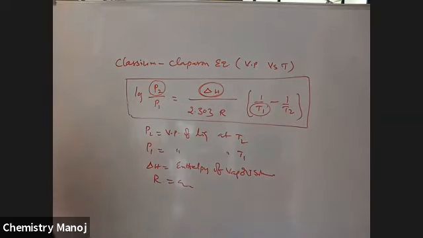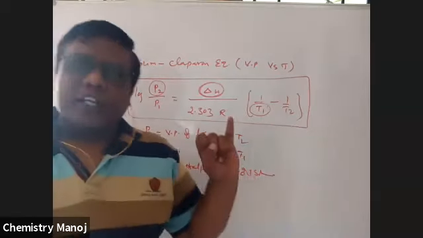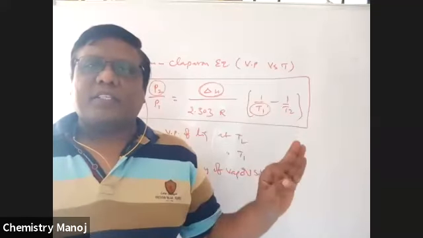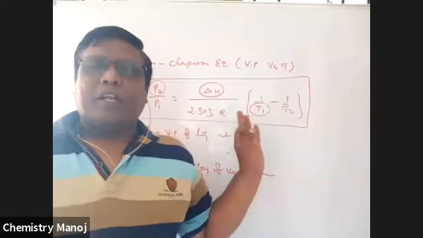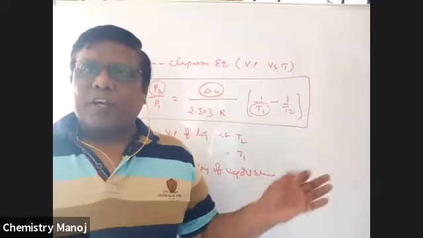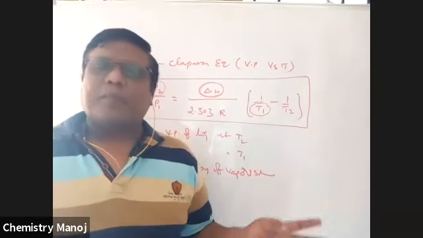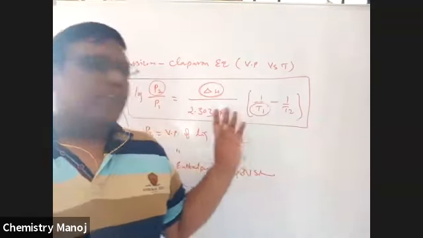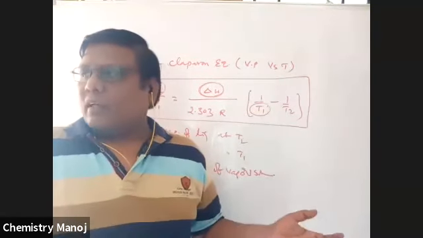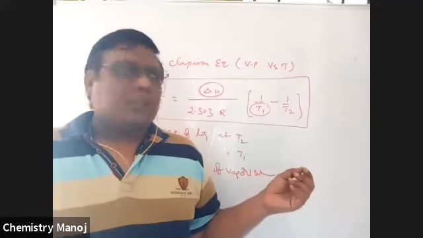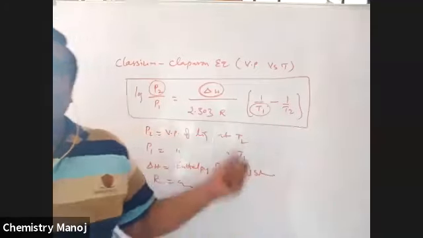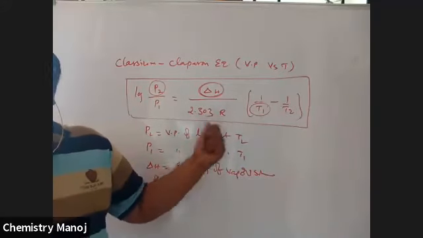So finally, what is vaporization? What is vapor pressure? How does vapor pressure vary with temperature? No doubt, as temperature increases, the vapor pressure of the liquid also increases. That is compared across different liquids, liquid 1, liquid 2, liquid 3. That is the comparative study. How vapor pressure varies with temperature is explained on the basis of the Clausius-Clapeyron equation.